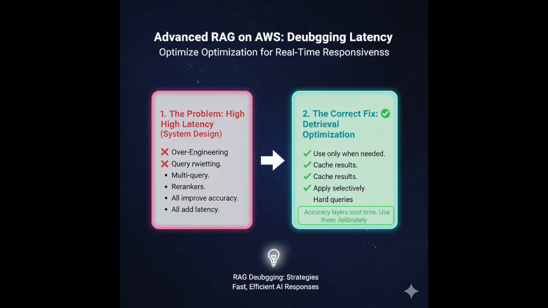The third latency issue is over-engineering. Query rewriting, multi-query, and re-rankers all improve accuracy, and all add latency. The senior move is not to remove them. The senior move is to use them only when needed, cache results, and apply them selectively to hard queries. Accuracy layers cost time. Use them deliberately.